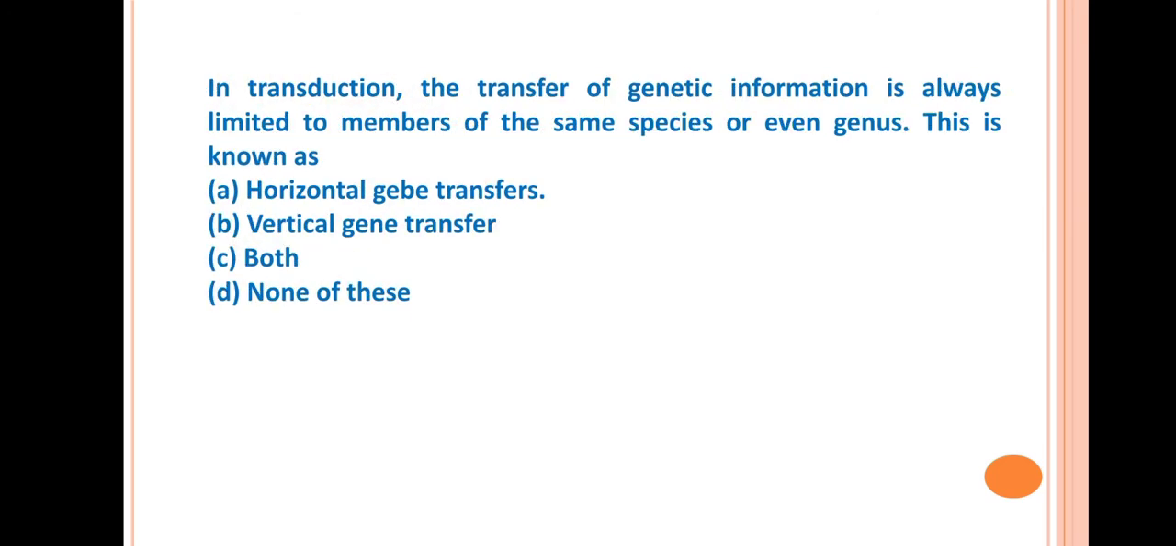Next question: in transduction, the transfer of genetic information is always limited to members of the same species or even genus. This is known as? So the answer is vertical gene transfer. So there is vertical gene transfer and horizontal gene transfer. In vertical gene transfer, the gene transfer is limited to members of the same species or even the same genus.